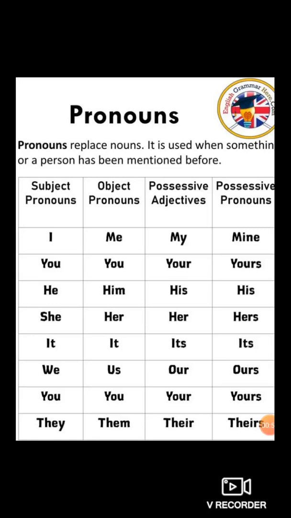Similarly object pronouns: me, you, him, her, etc. Instead of noun, instead of name, we use pronoun. Let us see more examples to understand the concept of pronoun.